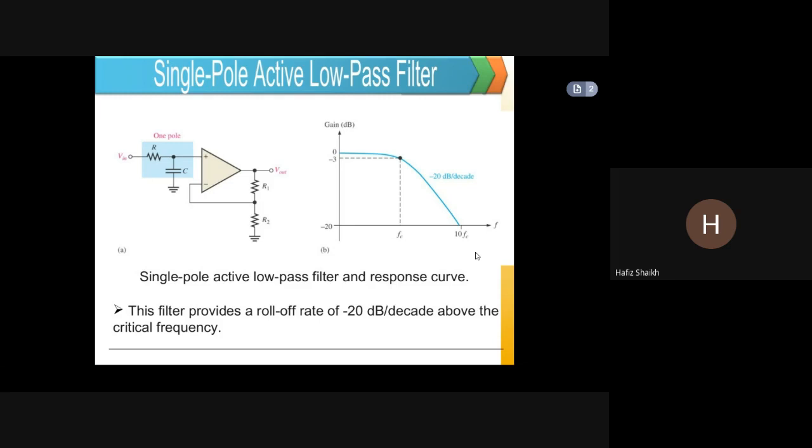Non-inverting terminal, that is the one pole, single pole, it is grounded. So this filter provides a roll-off rate of minus 20 dB per decade. Okay, so above critical frequency.